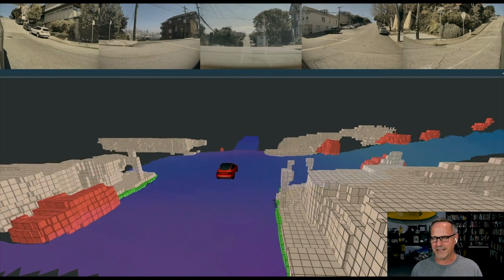But basically 30 centimeters is a pretty big chunk. So it's fine for a car for driving and for not hitting something, but it's problematic because even at 30 centimeters per cube, this space is very large. And the person I talked to said that what you have currently is 120 meters. And I believe what that's broken up into is 20 meters behind the car and then 100 meters in front of the vehicle. So what that means is you've got a cube, and I don't know how tall it is.